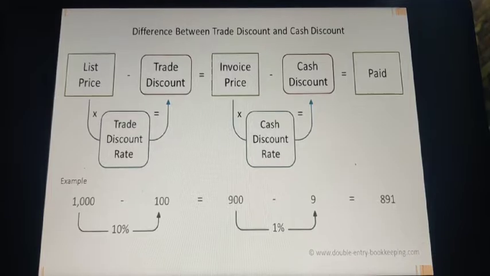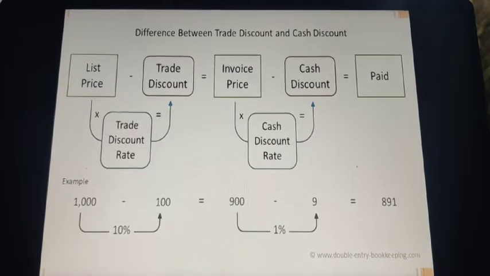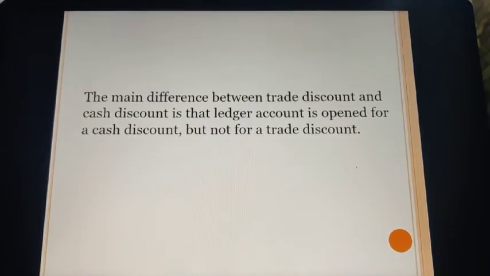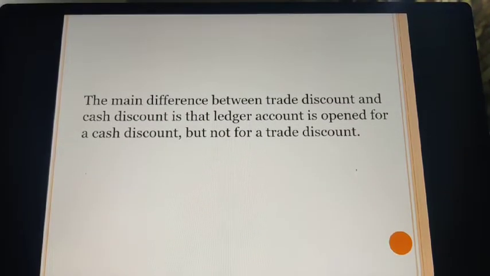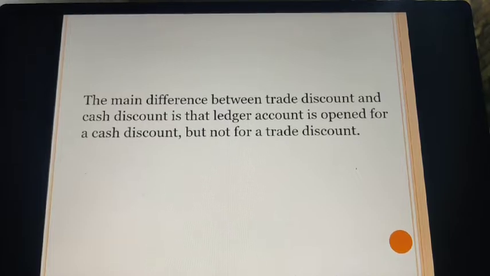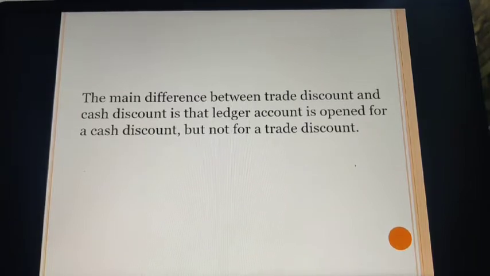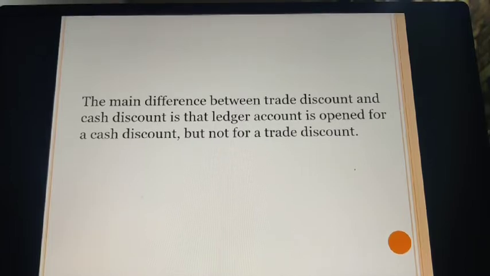Alright, now let's proceed to another term. Before that, the main difference between trade discount and cash discount is that a ledger account is opened for cash discount but not for trade discount. That is, when we record the cash discount, we open a ledger for it. However, trade discount is not recorded, so we do not prepare any separate ledger for it.